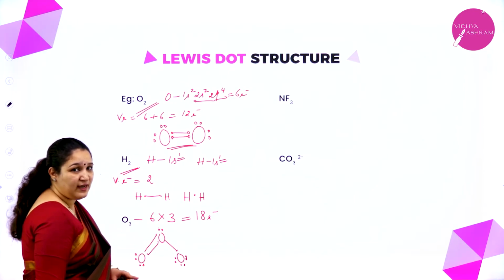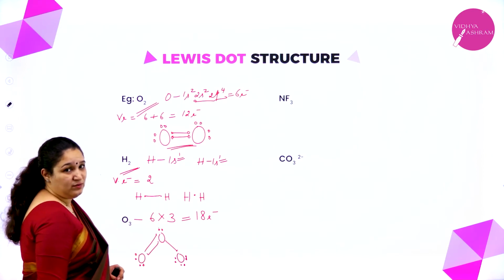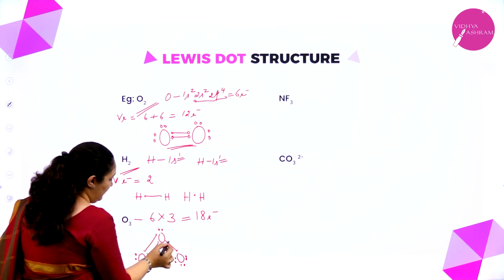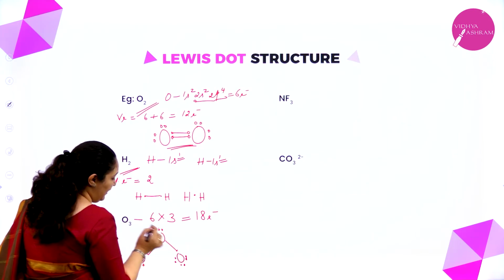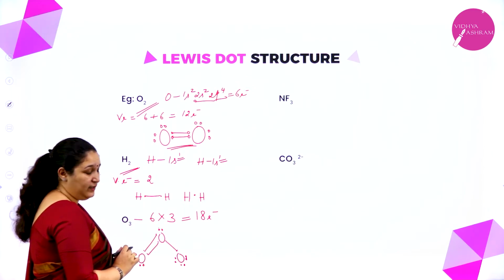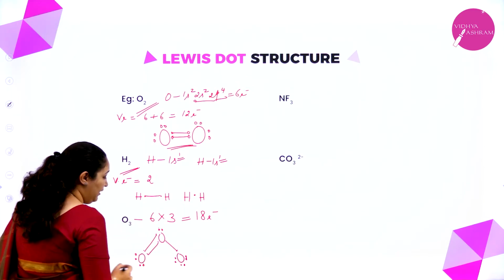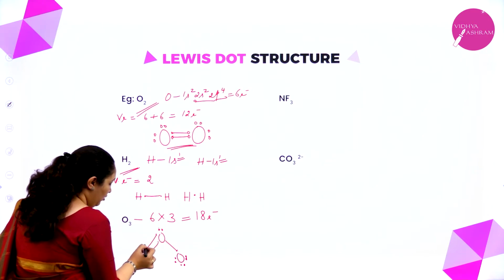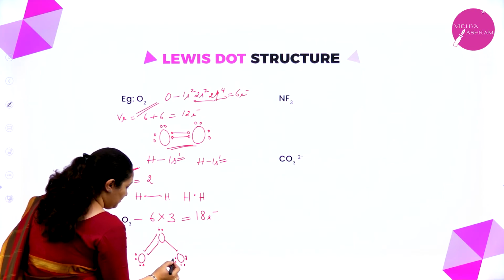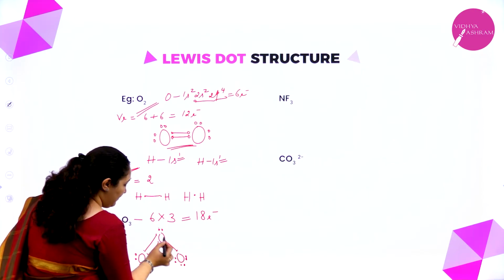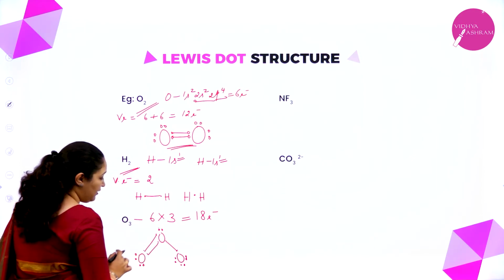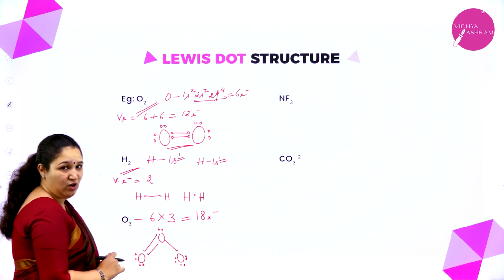I'll see whether it is again 18 electrons total. 1, 2, 3, up to 18. 18 electrons are there. Correct? But observe carefully. 8 electrons, 8 electrons, 8 electrons they have got.